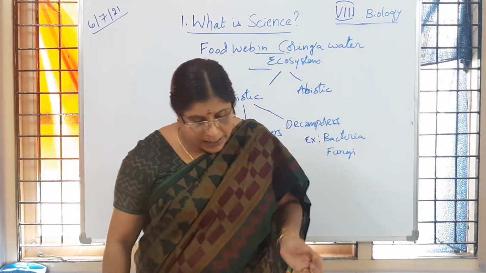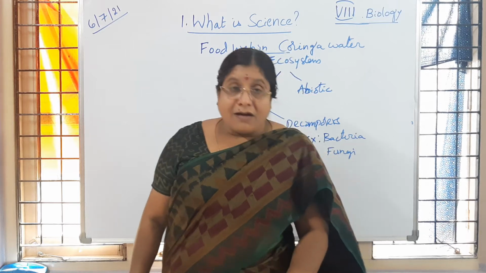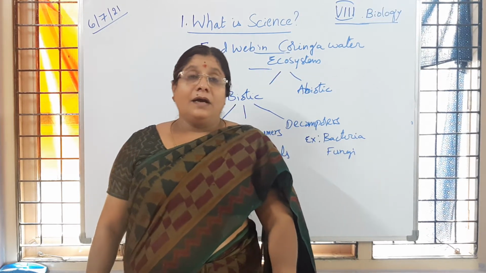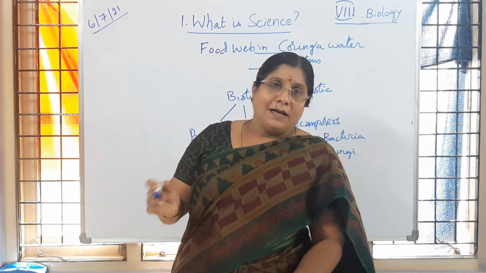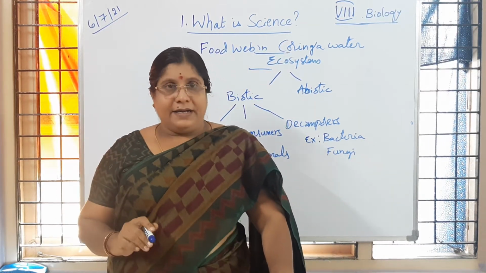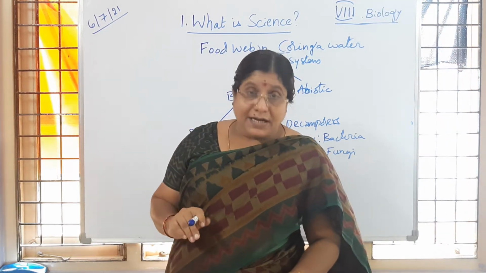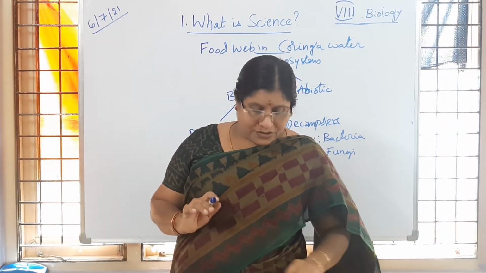So these are all examples. Is it clear to children? There will always be interaction of biological components with the physical environment. Physical environment means that which doesn't have life, that is abiotic components. I hope you understood, children.